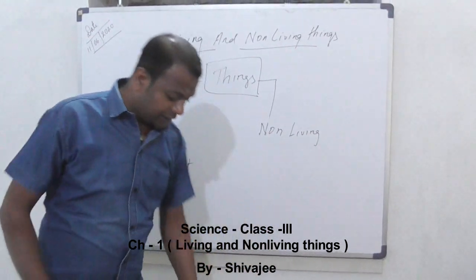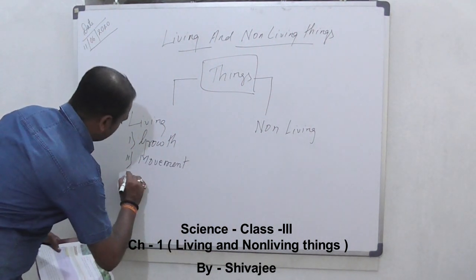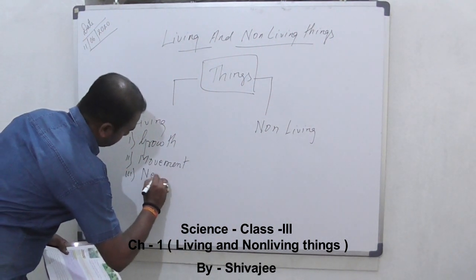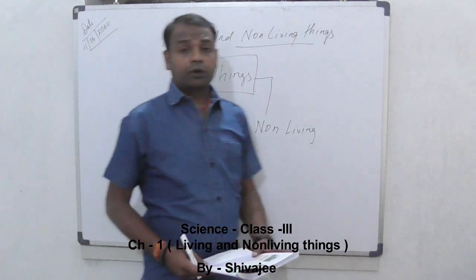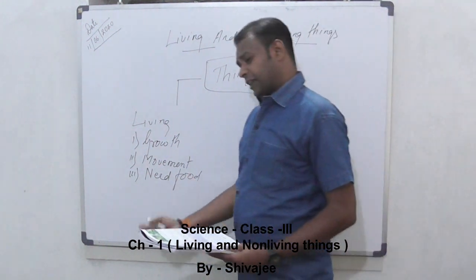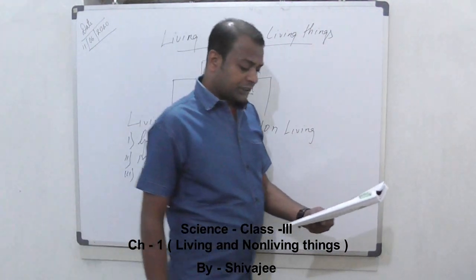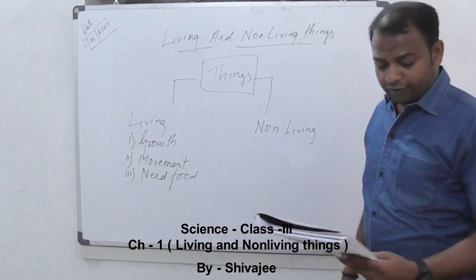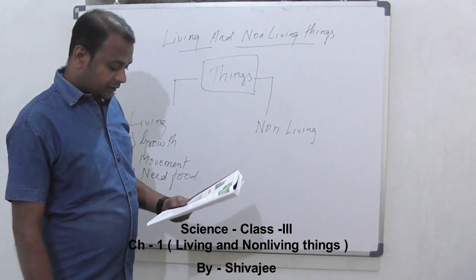Third feature, need for food. Living things need food. Why? Because they grow. All living things need food to stay alive. They cannot live without food. Food gives them energy to work and play.